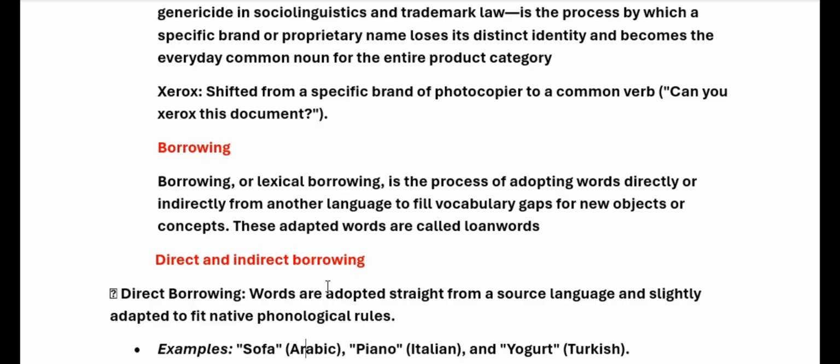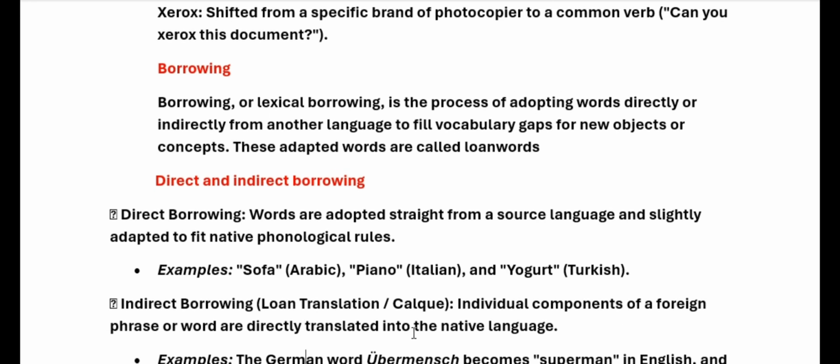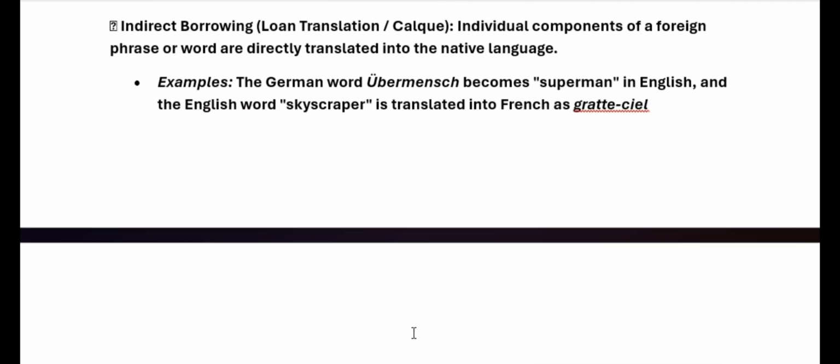In direct borrowing, words are directly adopted from a source and used, like sofa is an Arabic word and it is used in English. Piano is an Italian word, it is used as it is in English. But indirect borrowing, which is also known as loan translation or calque, is when the borrowed word is translated into the native language. For example, the German word Übermensch becomes Superman in English, and the English word skyscraper is translated into French as gratte-ciel.